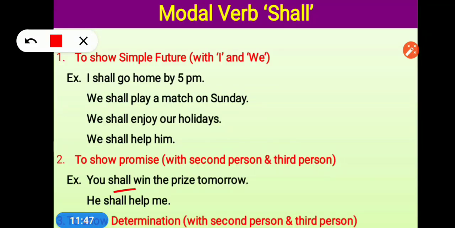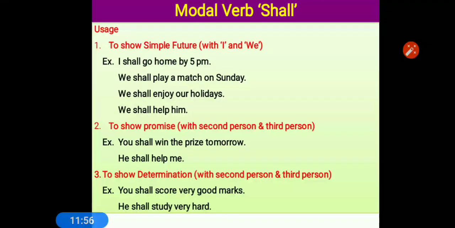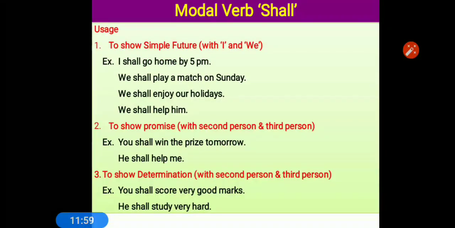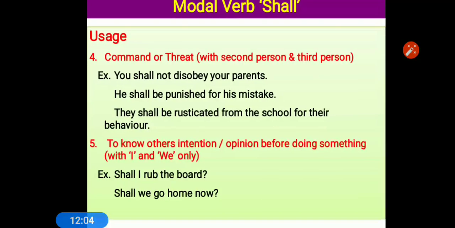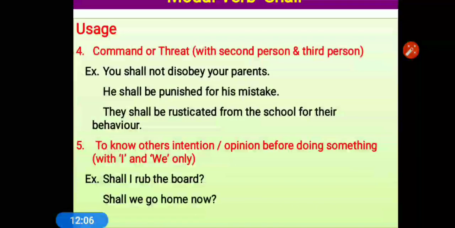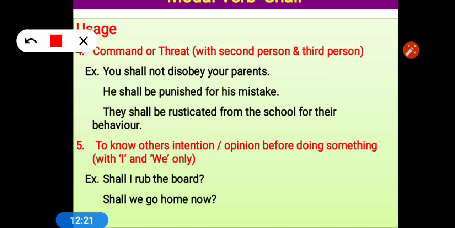So you shall win the prize tomorrow, he shall help me, that is promise. If I talk about determination, so here you see the determination: you shall score good marks, he shall study very hard, that is the determination of you and he. And next one, you see the fourth one, command or threat. As I told you, we use just the opposite of the subject. So instead of will we are using shall: you shall not disobey your parents, he shall be punished for his mistakes, and they shall be restricted from the school for their mistakes or behavior.